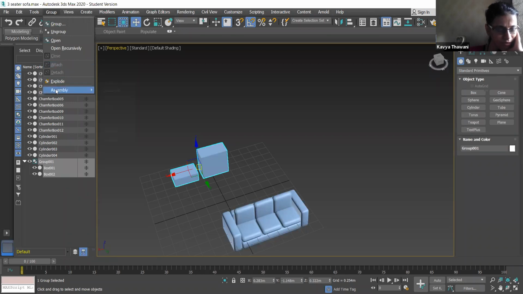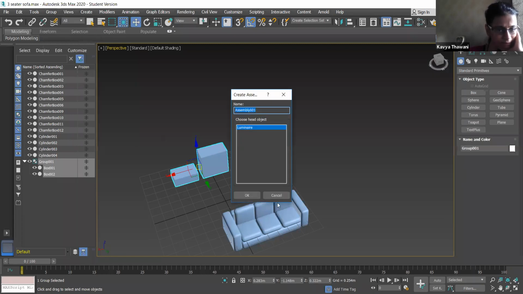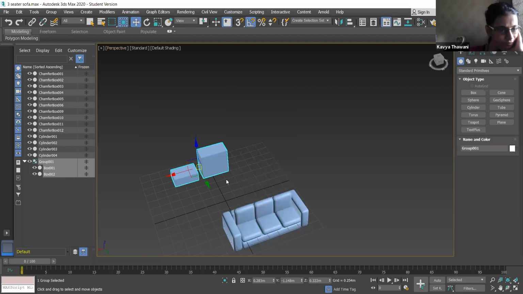Okay, close this. Actually, we have the attach and detach option also in this group, like how you were asking earlier, if I want to add any object into my group, how would I do that? So we have an option for that.